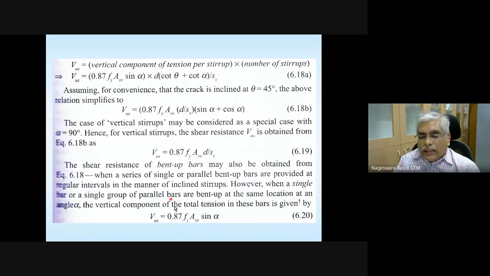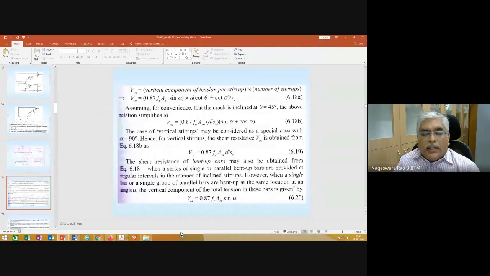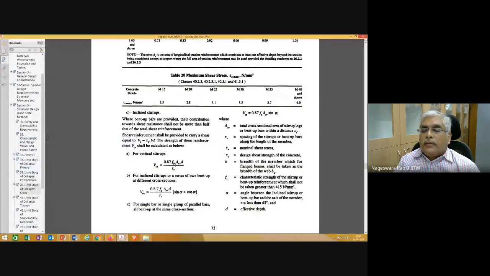So these are the equations that are given in IS 456. I hope with this explanation, it's clear to you how these equations are obtained. This is for vertical stirrup. Vertical stirrup is nothing but substituting alpha equal to 90 degrees, and you are going to get this one. And if you want it for a single bar, it's going to be 0.87 Fy ASV and the vertical component, that's by sine alpha.